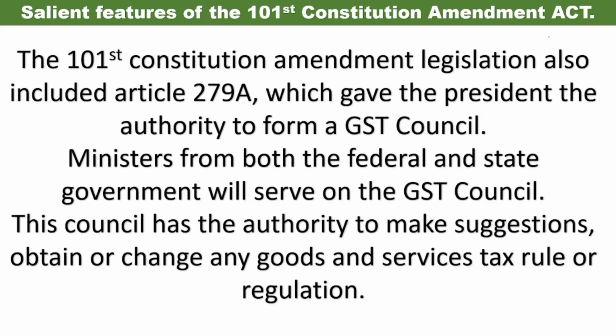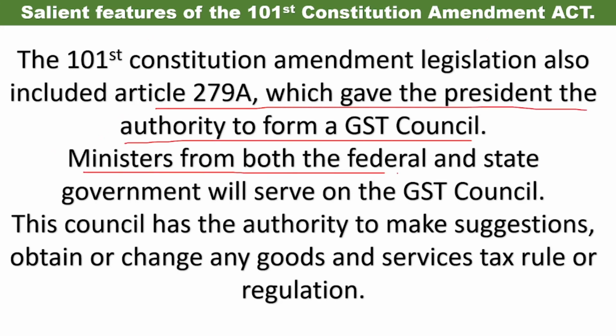The 101st Constitution Amendment legislation also included Article 279A, which gave the President the authority to form a GST Council. Ministers from both the federal and state governments will serve on the GST Council. So that's the 279A article of the 101st Constitution Amendment; it gave the President of the country the right to create a GST Council.